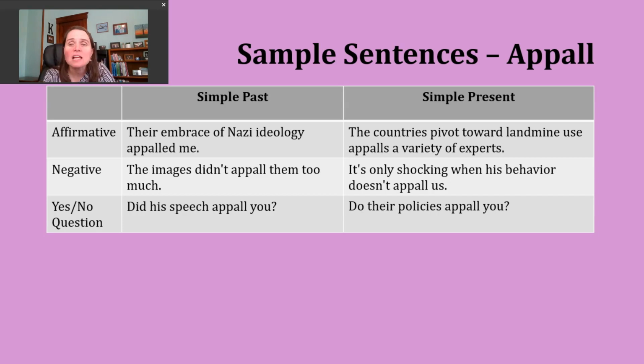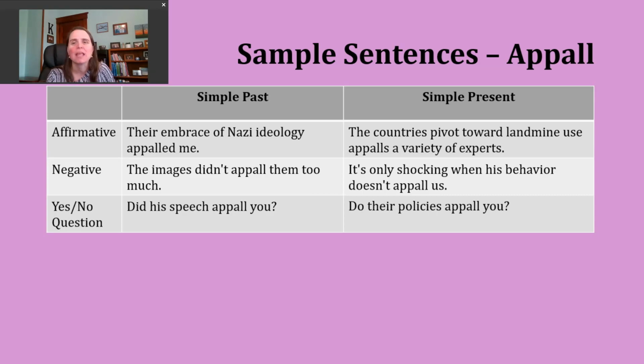Now let's move on and talk about making sentences in the negative. Again, in the simple present, we need to pay attention to our subject. If our subject is I, you, we, or they, we'll use do not and then the base verb, or don't and then the base verb. But if the subject is he, she, or it, we'll use does not and then the base verb, or doesn't and then the base verb. So here, I'm not adding an S to the end of the verb when I make negative sentences.